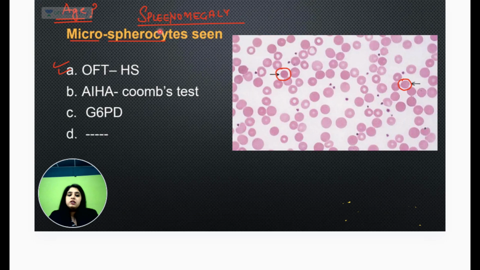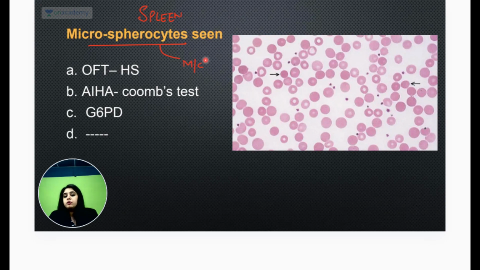But tell me one thing, what is the most common cause of microspherocytes? That is something I've taught you so many times. What is the most common cause? Forget spleen. Forget the spleen now, forget everything. Just think of the most common cause. Autoimmune hemolytic anemia, the most common cause. So many times I've shouted this story out. The most common cause of spherocytes is not hereditary spherocytosis, it is autoimmune hemolytic anemia, for which we do a Coombs test.